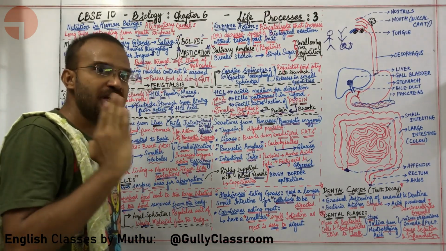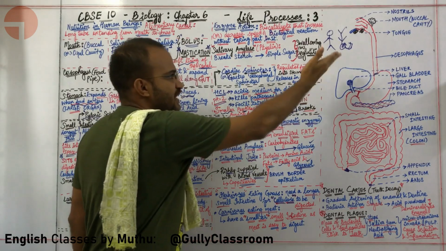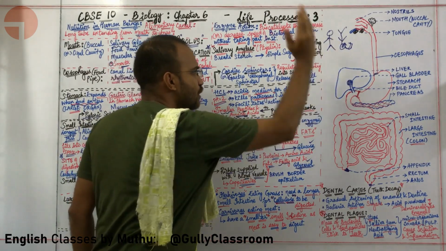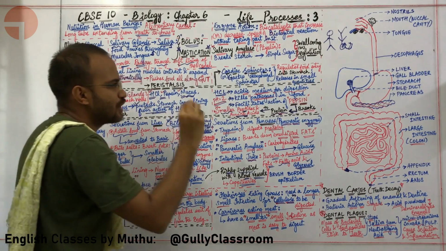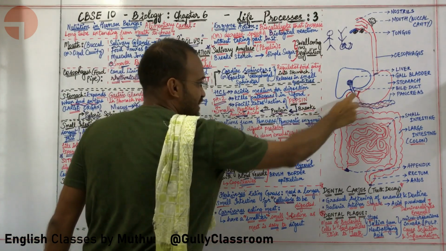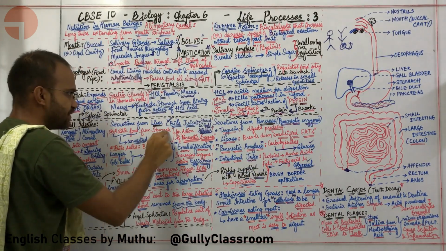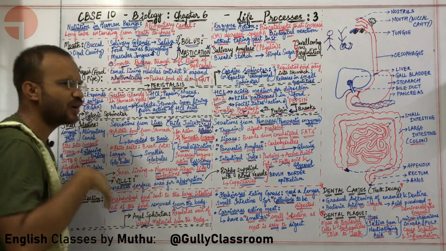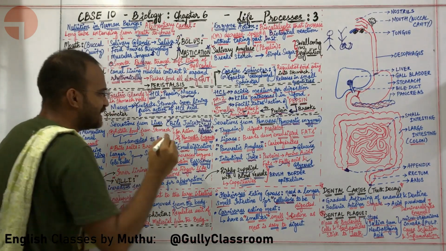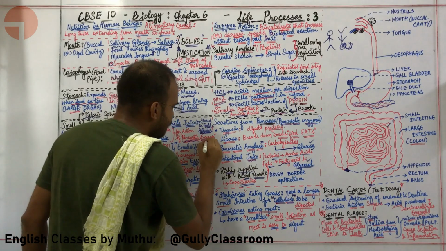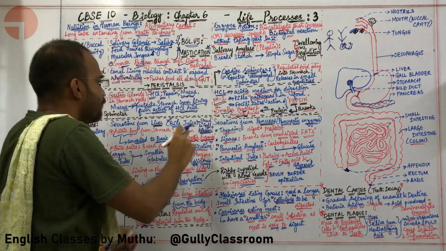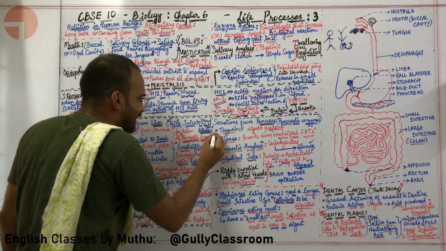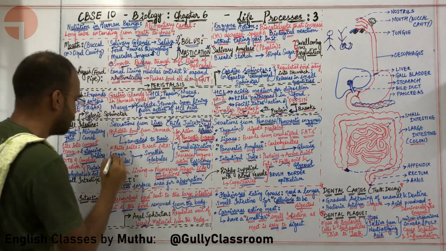There are two main functions for the bile juice, which is stored in the gallbladder. What does it do? It converts the acidic food from the stomach to basic. For what purpose? So that the pancreatic enzymes will act on them. Okay, sir. What is the second function?